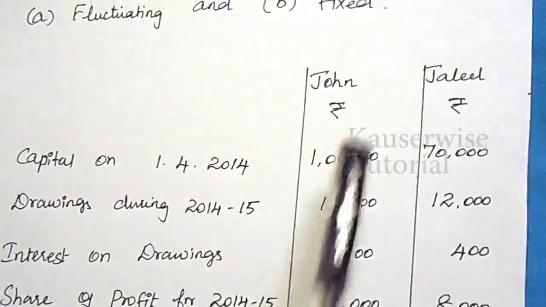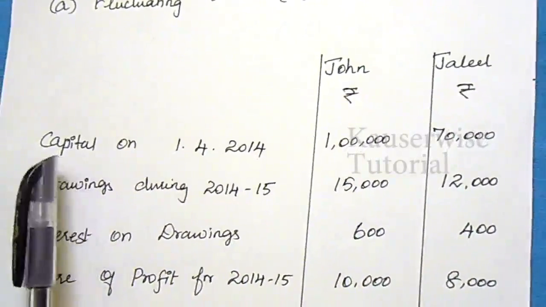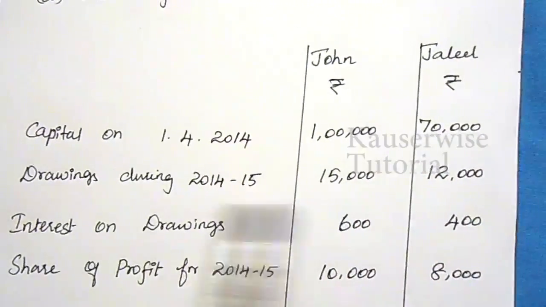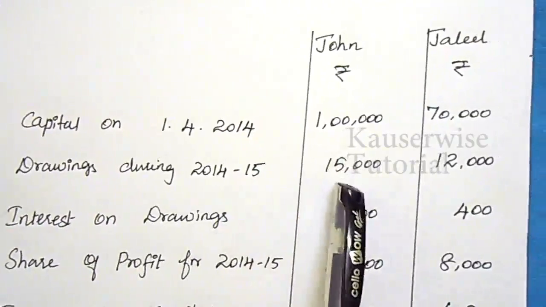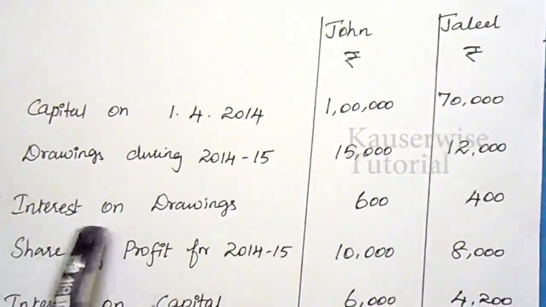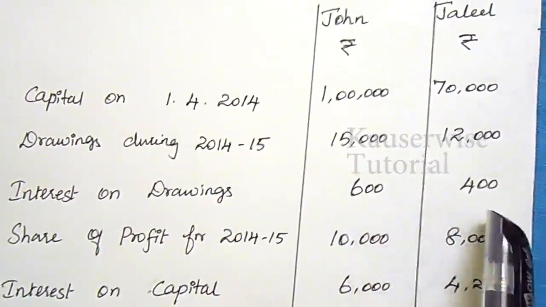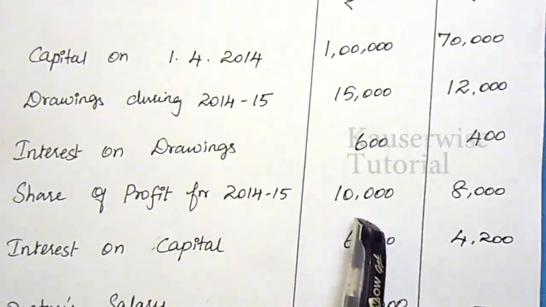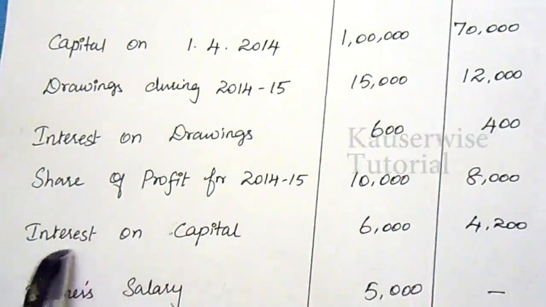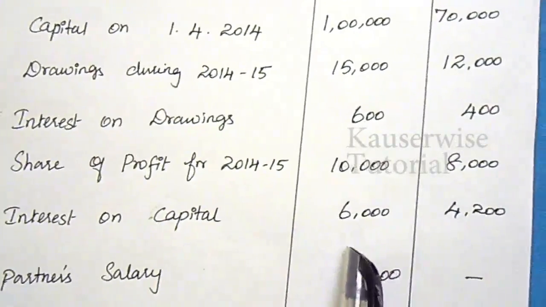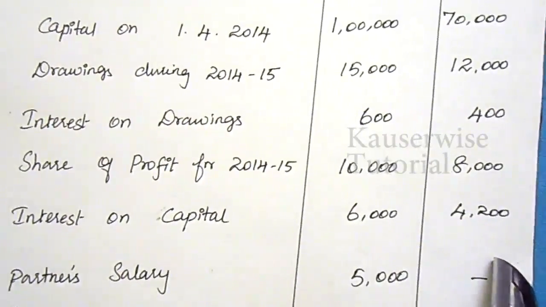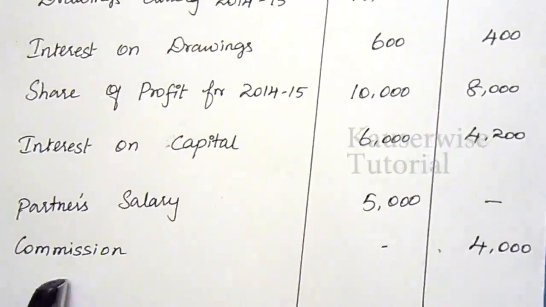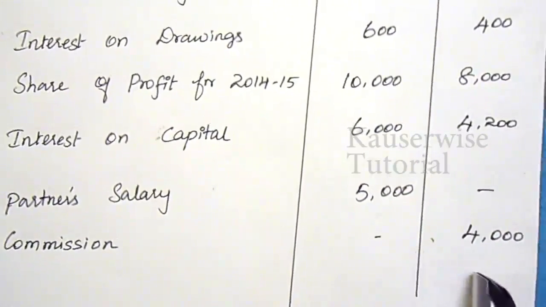See the transactions. John and Jalil. Capital, that is opening capital as on 1st April 2014, 1,70,000. Drawings during the year: John 15,000, Jalil 12,000. Interest on drawings: John 600, Jalil 400. Share of profit for 2014-15: John 10,000, Jalil 8,000. Interest on capital: John 6,000, Jalil 4,200. Partner's salary: John 5,000, Jalil nil. Commission: John nil, Jalil 4,000.